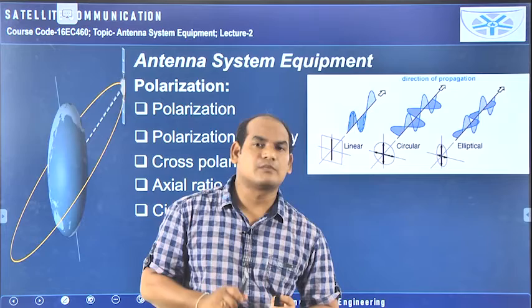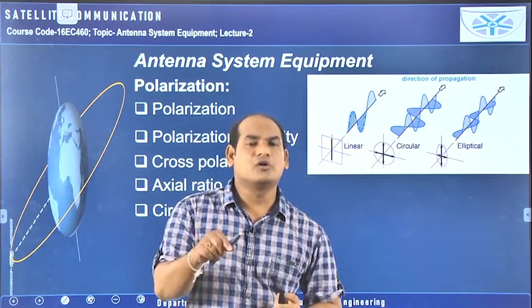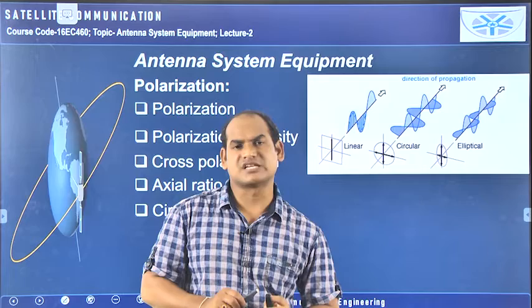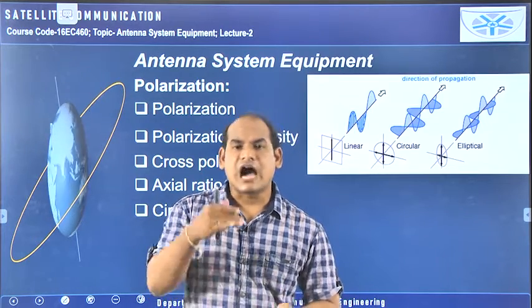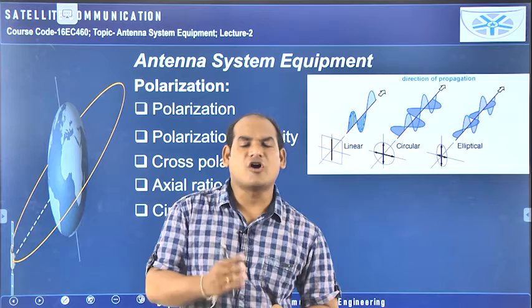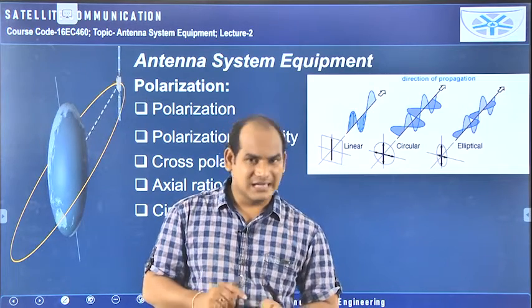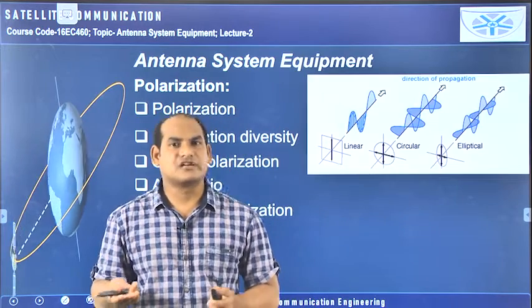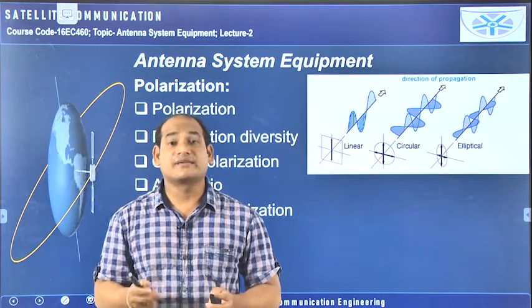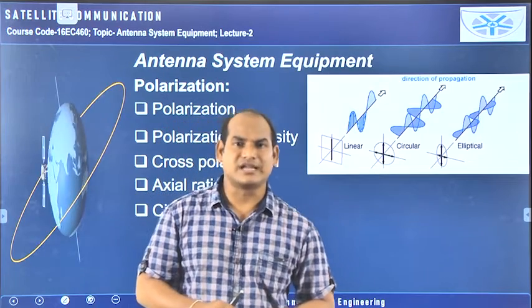But the disadvantage of circular polarization is that the circularly polarized antenna has two components, Ex and Ey. Because the radiation is divided into two components, half power will be given to the X component and half power to the Y component. So half of the power will be wasted. In order to overcome that, we should go for single polarization only, like vertical or horizontal linear polarization. But I already told you about the disadvantage of linear polarization.